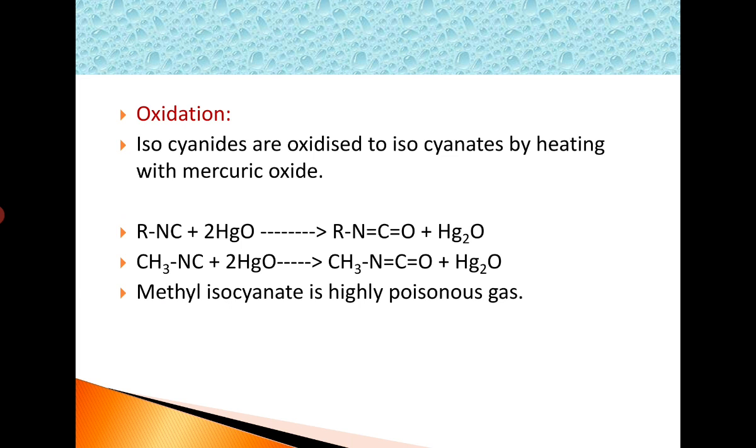And if you remember, this is the gas which was leaked in the Bhopal gas tragedy, which occurred during the 1980s. The gas released there in that instance is methyl isocyanate, which is a highly poisonous gas.